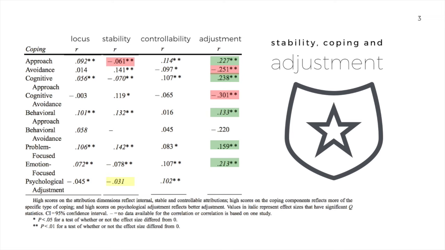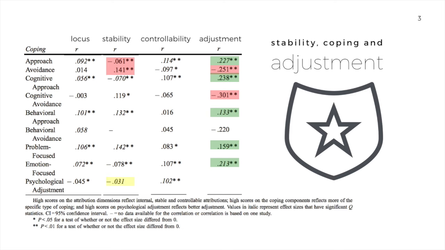We've got a significant negative correlation here between approach coping, meaning that if you think that your health condition was caused by something stable like genes or your personality, then you're less likely to do anything about it. On the other hand, feeling that you've got an unstable cause of your health condition, something like your behavior or your effort, you're more likely to do approach-based coping. The opposite is true for avoidance, the less helpful type of coping. The less stable your attributions, the more you attribute it to things like effort, the less likely you are to do avoidance-based coping, which doesn't really target the problem.